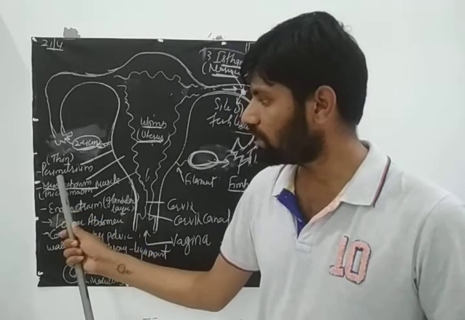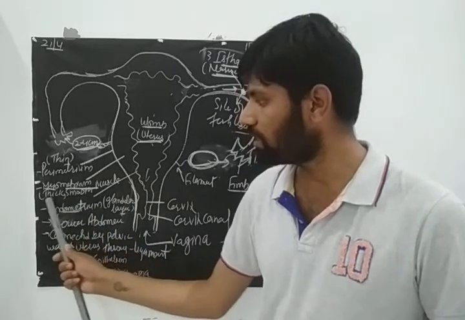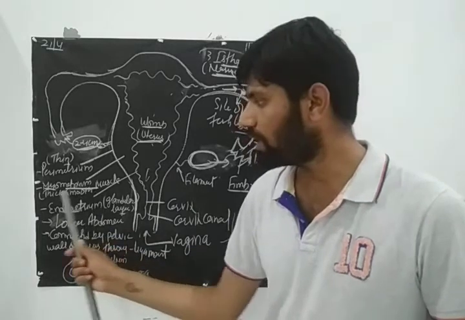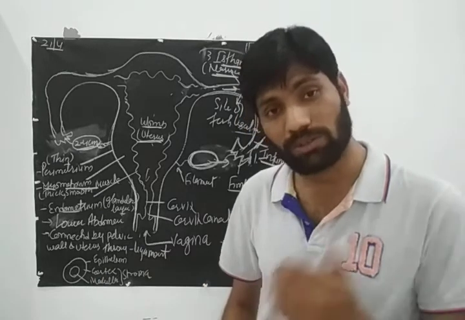So outer is the perimetrium, that is thin. Then middle is the myometrium, that is made up of smooth muscle cells and is thick. Then innermost is known as endometrium. Endo means innermost or inside.